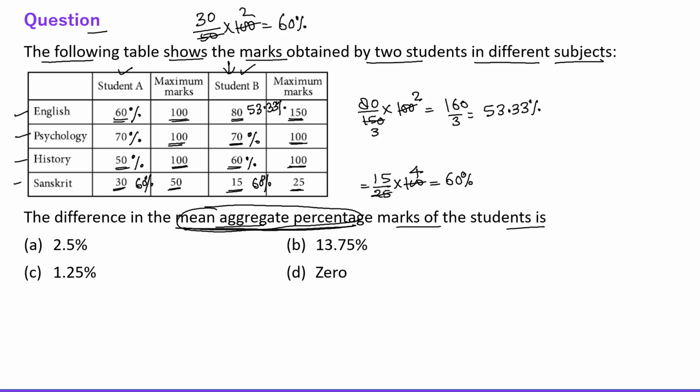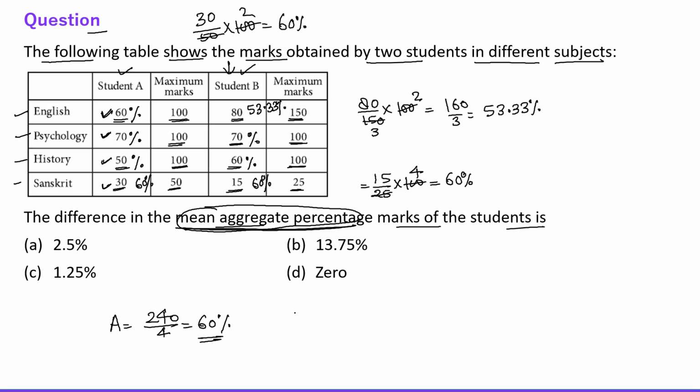So just add them and divide it by 4, because there are 4 subjects. We need to find the mean, right? So sum divided by 4. So 60, 70, 130, 130 and 50, 180, 180 and 60, 240. So for A, the mean aggregate percentage is 240 by 4. So this is 60%, right?